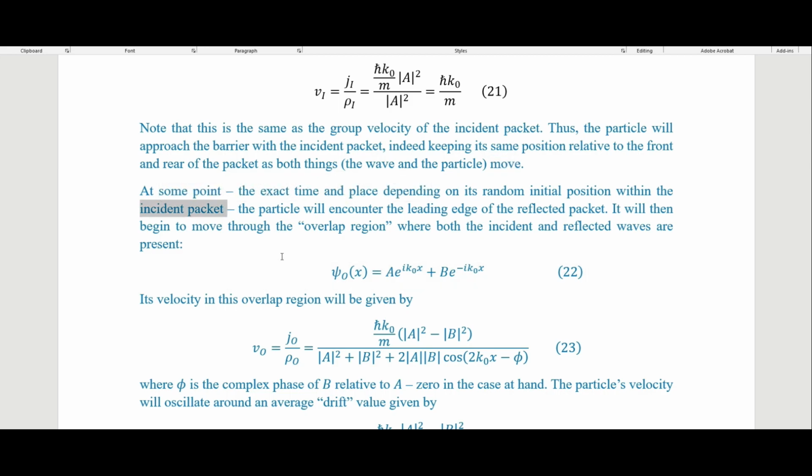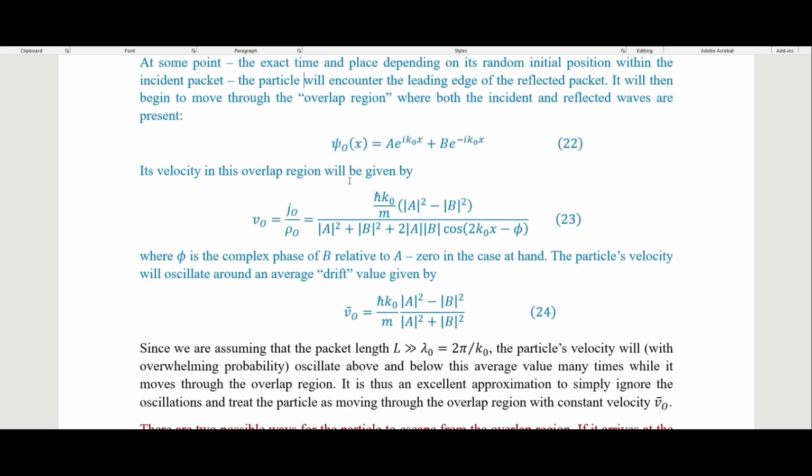so that's the quantum equilibrium hypothesis there, the particle will encounter the leading edge of the reflected packet. It will then begin to move through the overlap region where both the incident and reflected waves are present. So this right here is telling us the overlap region. The O on here is that.